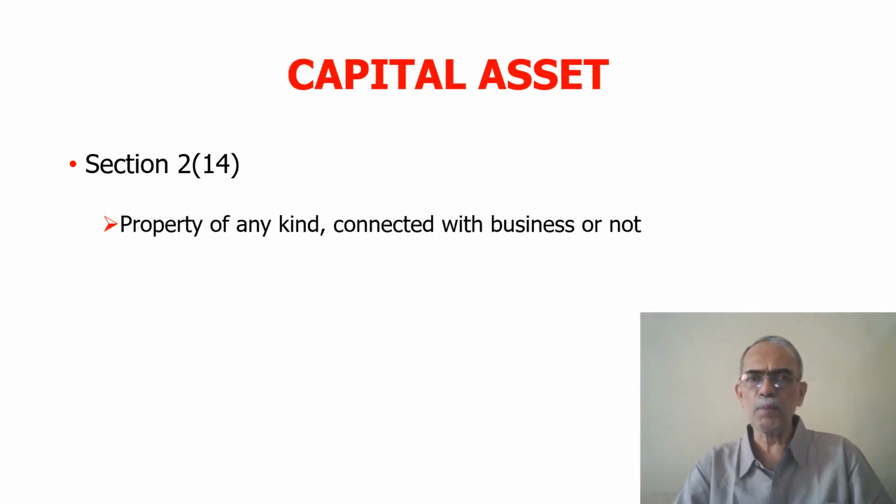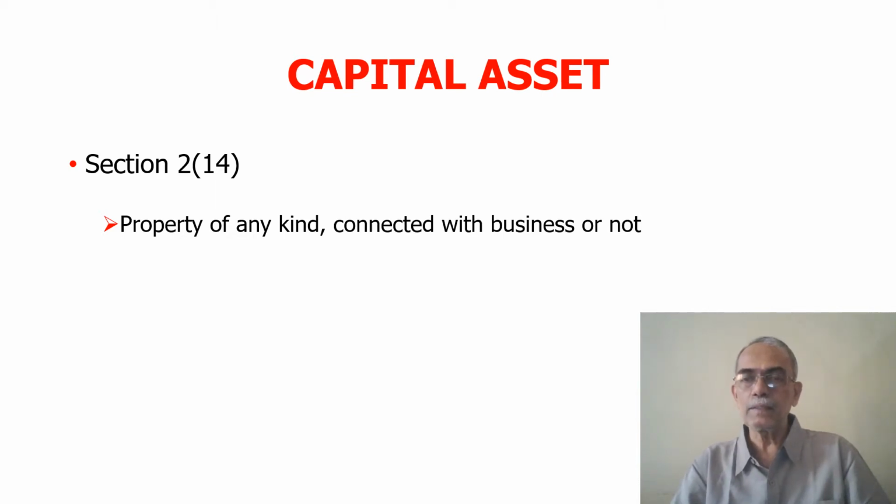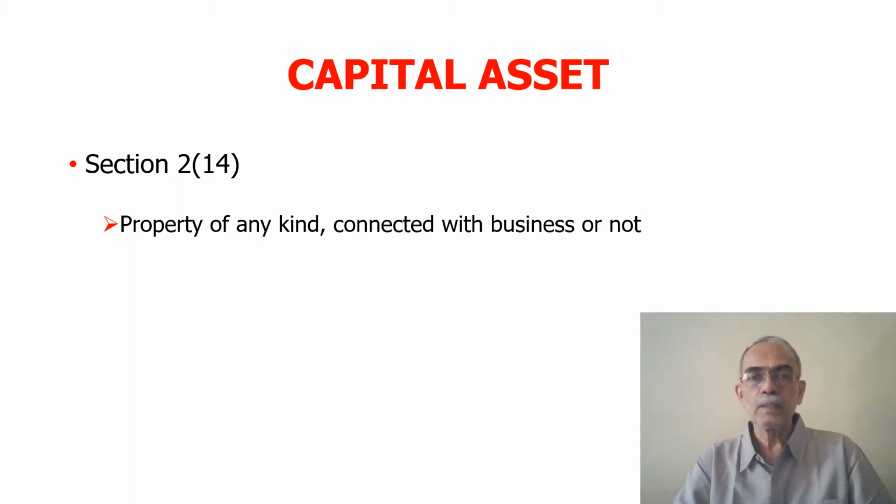Here it says property of any kind. That means virtually every asset is treated as a capital asset, whether this asset is related to business or not. The words business or not have been included for the reason that there may be a confusion as to when a business asset is sold, whether it should be income from business or a capital gain. So by insertion of these words, it means that even if a business asset is sold, a capital gain can arise.